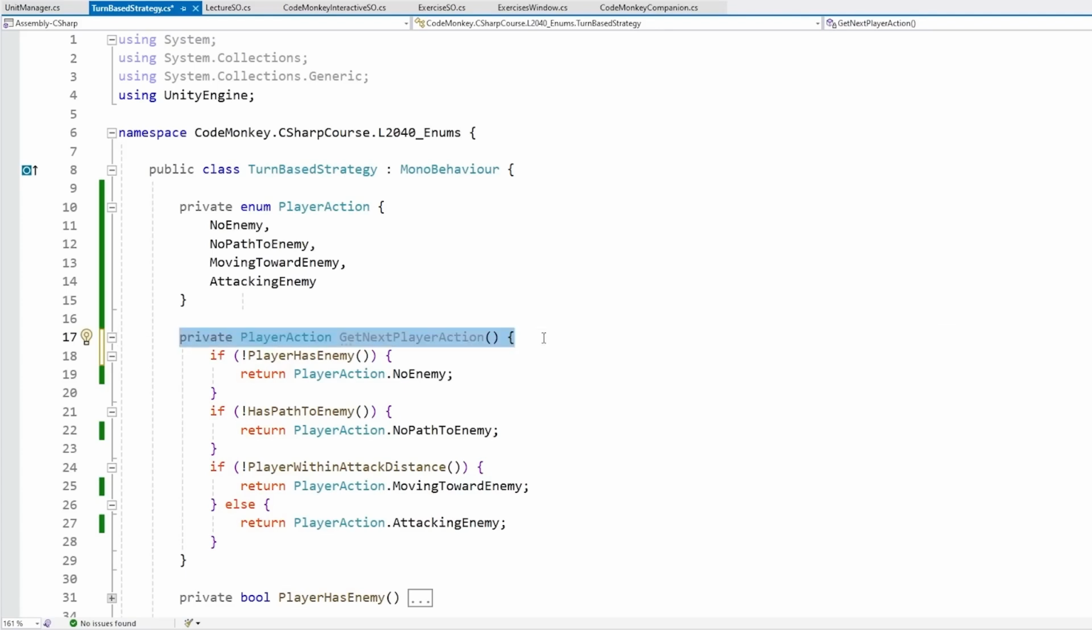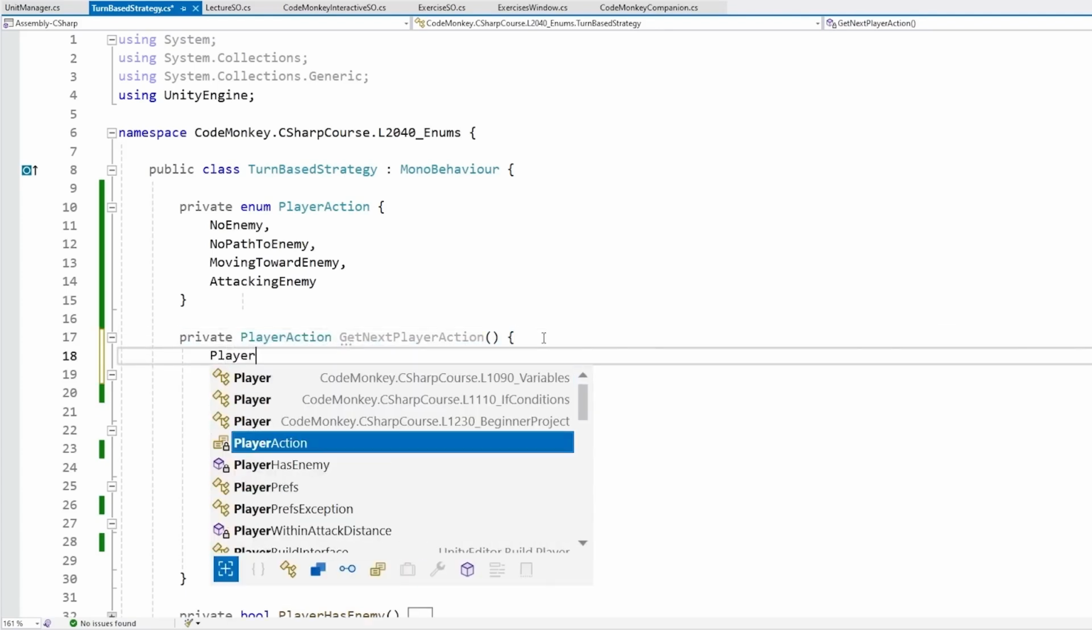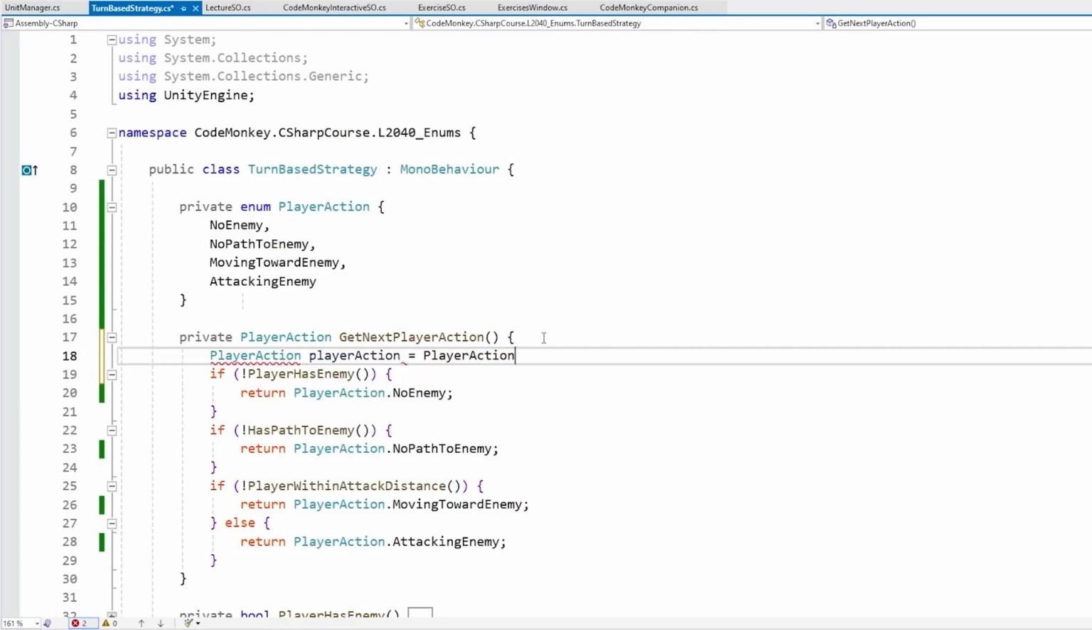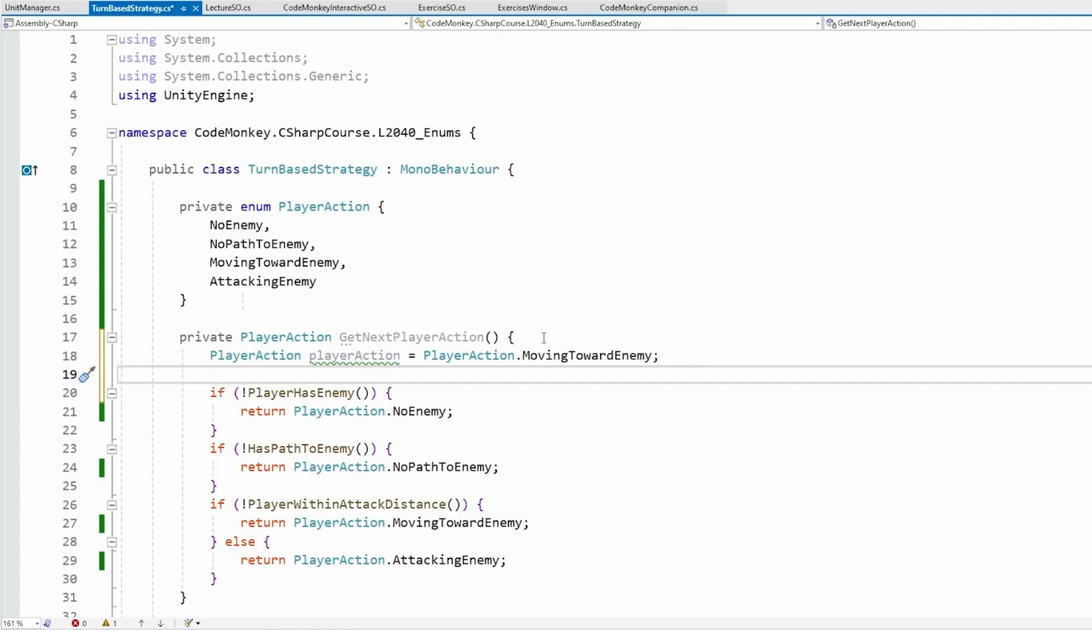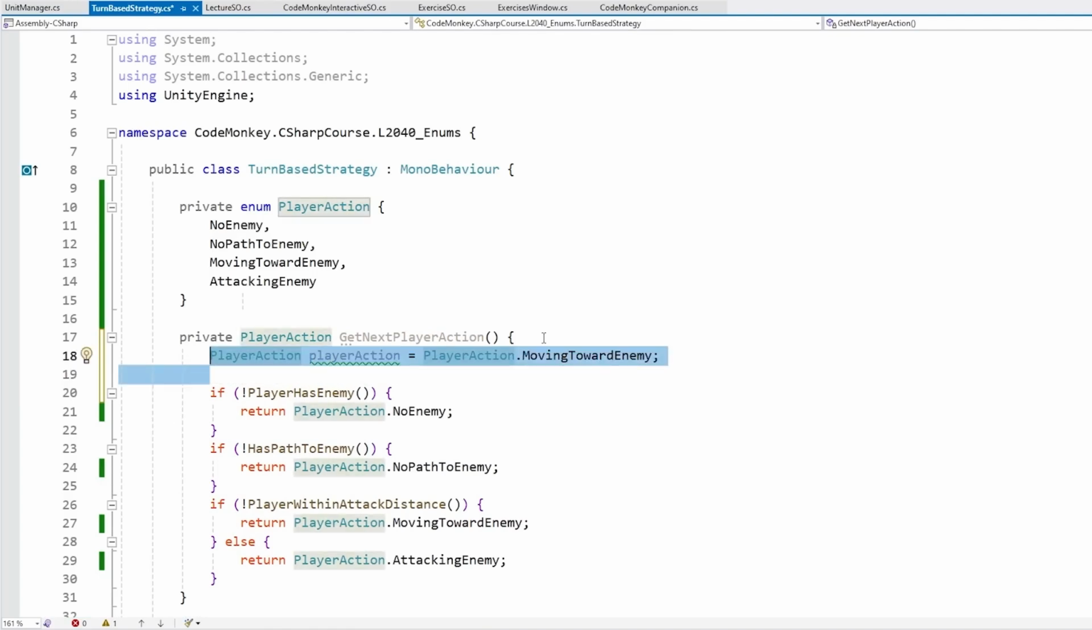Like for example, we can make it a return type for a function, or we can just make a variable of type player action, and we can set it to one of the values in our enum. We can use it as a parameter. We can use it on pretty much anything we want. Anything we can also use any other type in.